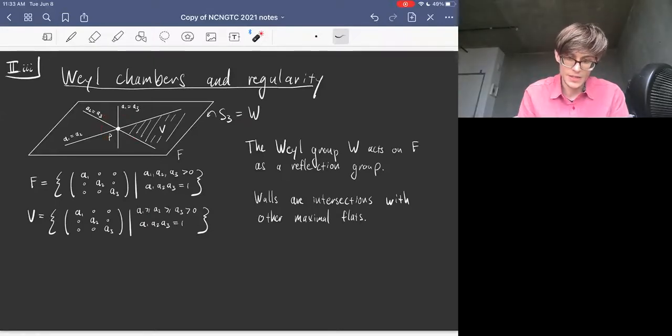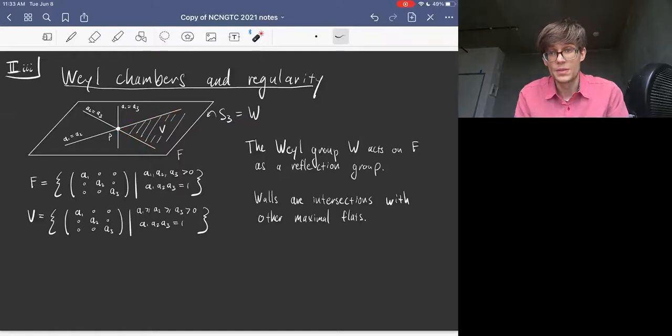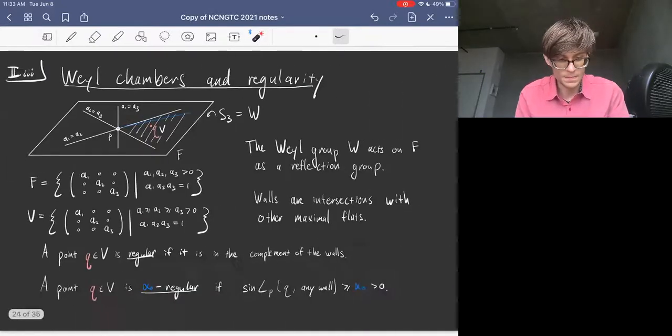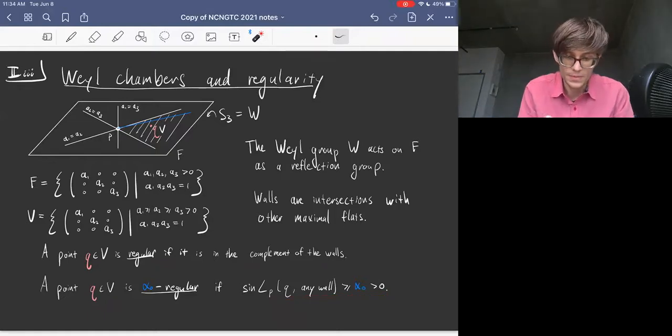Great. So we say that the points that do not lie in the walls are regular points. A point Q in V is regular if it is in the complement of the walls. And we also actually need to quantify regularity for this whole thing to work. We say that a point Q in V is alpha naught regular if the angle it forms with the wall is at least alpha naught. So seeing Q from P, the angles that you form with the walls are at least alpha naught. The same for the other one.